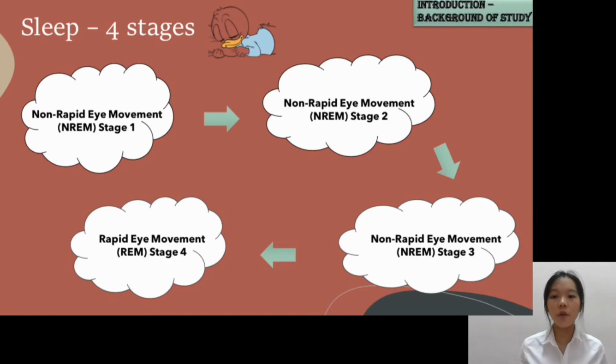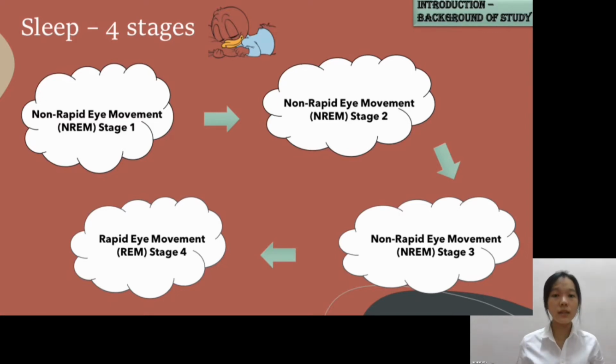Next, in the non-rapid eye movement sleep stage 2, your body temperature and your heart rate will start to decrease and go down. According to the American Sleep Foundation, people tend to spend approximately 50% of their sleep in this stage. This stage normally lasts for 20 minutes, and you will also become less aware of the surroundings.